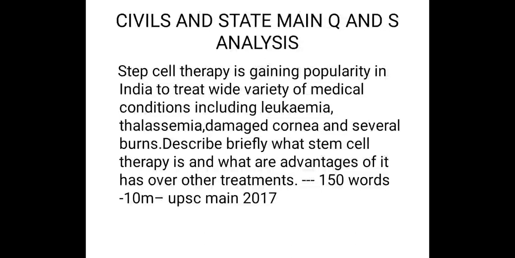Stem cell therapy is gaining popularity in India to treat a wide variety of medical conditions including leukemia, thalassemia, damaged cornea and several burns. So describe briefly what stem cell therapy is and what advantages it has over other treatments. This question is asked for 10 marks, that is you need to write 150 words and finish this answer in 7 to 8 minutes.